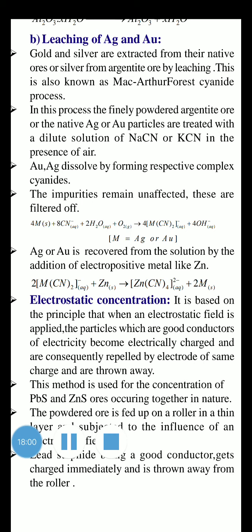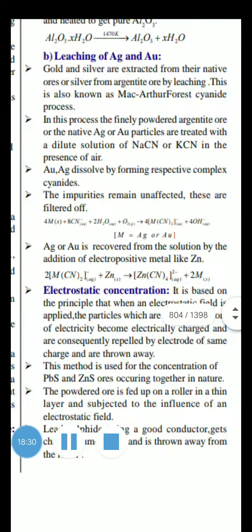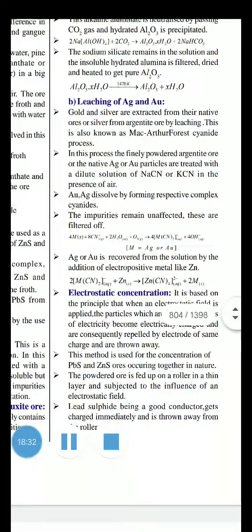So here also, my dear students, conversion to metal oxide is not necessary, because in the gold and silver leaching process you directly obtain pure metals. So in silver and gold, in only a single step you can easily obtain the pure metal, but that pure metal still has a very small percentage of impurities. Those impurities are removed by using refining techniques. Okay, this is the most important leaching process.